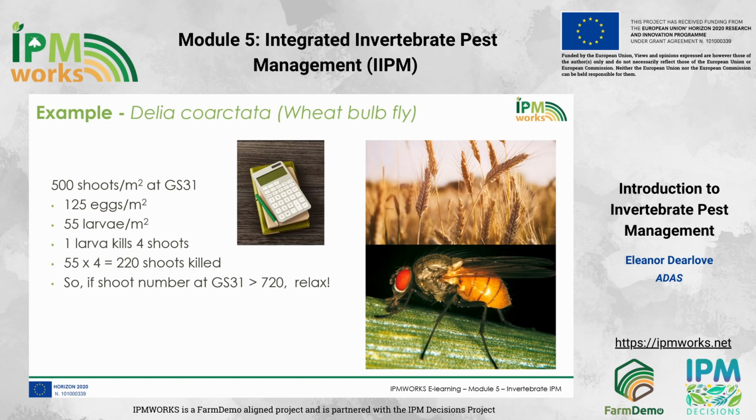if the crop has 720 shoots per metre squared or more at growth stage 31, 220 of these could be lost to wheat bulb fly without any impact on the crop's ability to reach optimal yield. And so the farmer can relax. No need to do anything about this pest today.